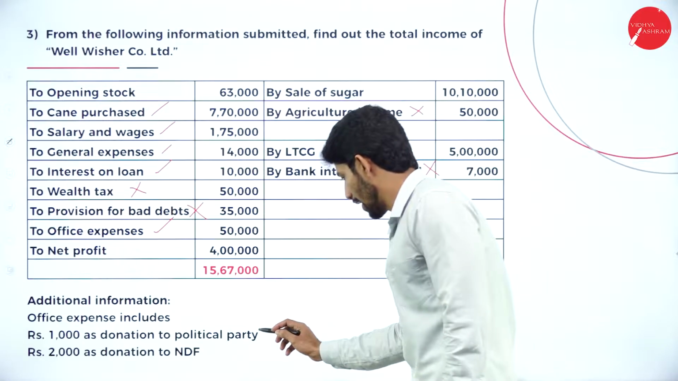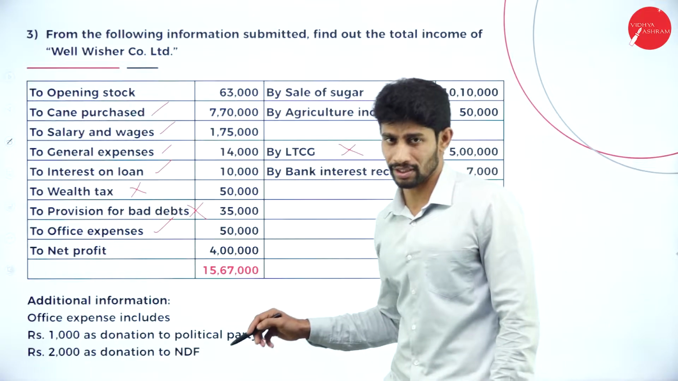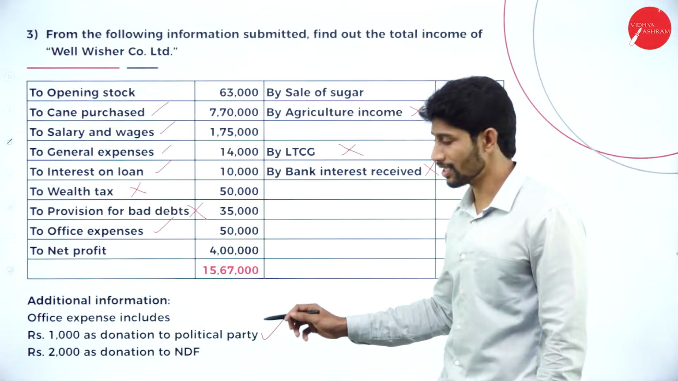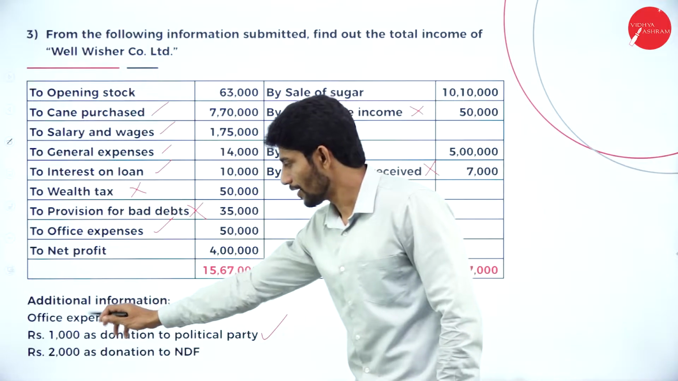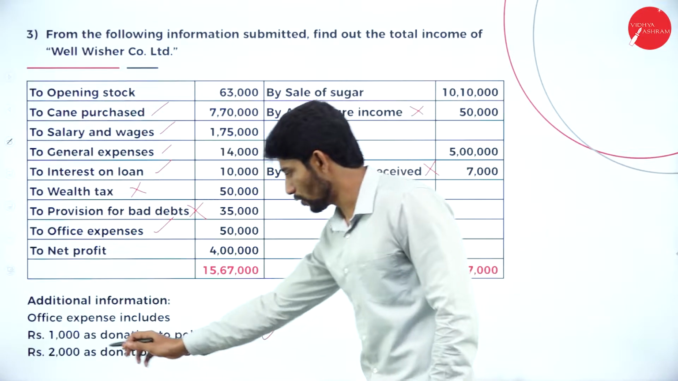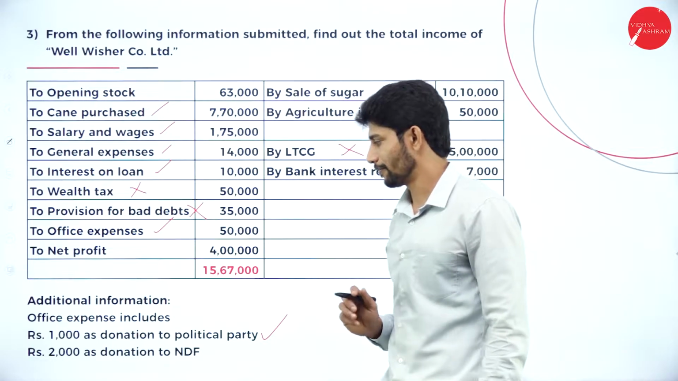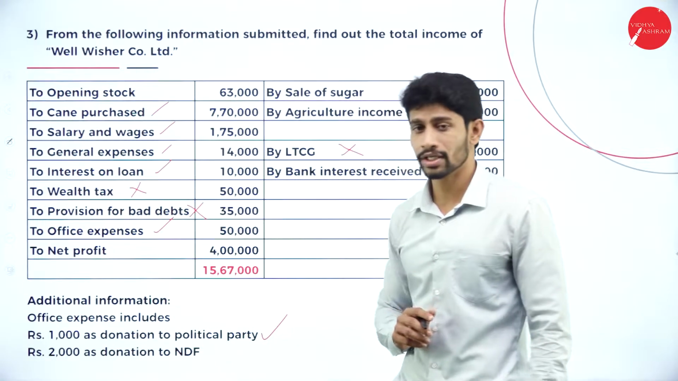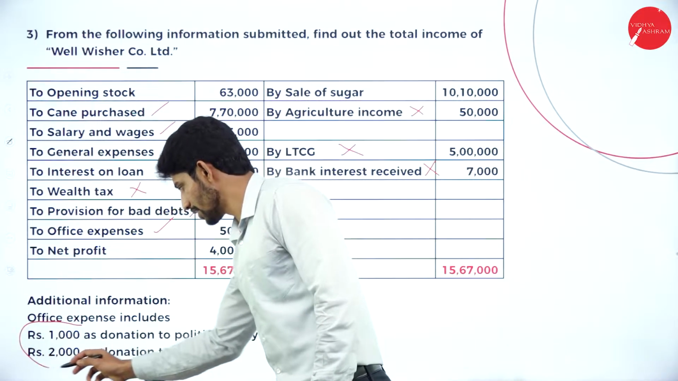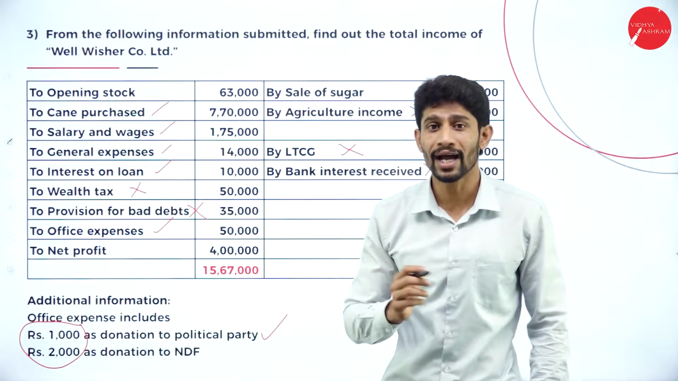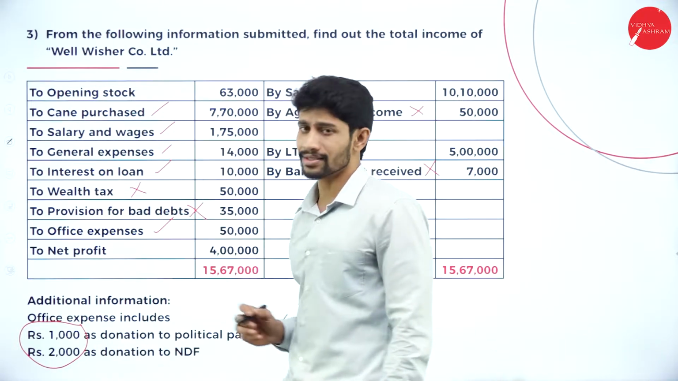Yes, as donation to a political party, we are supposed to give deduction, but he can't claim this as an expenditure. But he claimed it under office expenses. And also 2,000 rupees as donation to NDF. So these two can be claimed as deductions, but not as expenditures. But what did it do? It claimed it as expenditure.